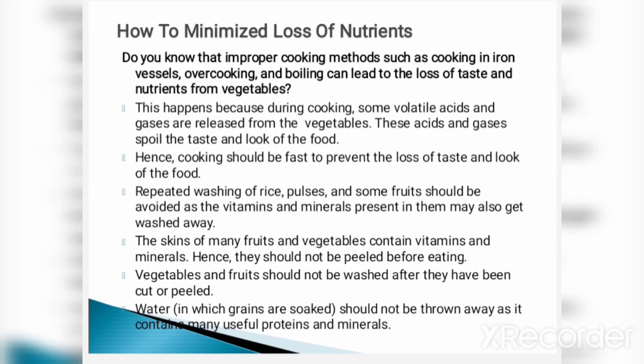Vegetables and fruits should not be washed after they have been cut or peeled. And water in which grains are soaked should not be thrown away as it contains many useful proteins and minerals. These are a few things through which we can minimize loss of nutrients.